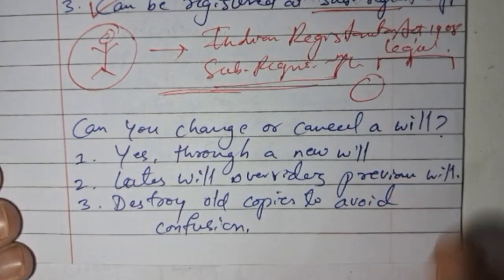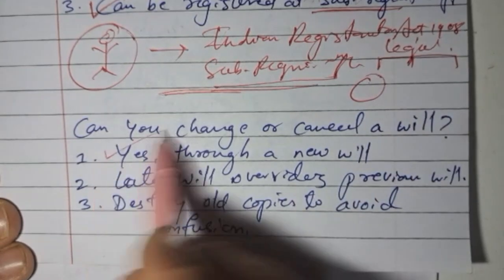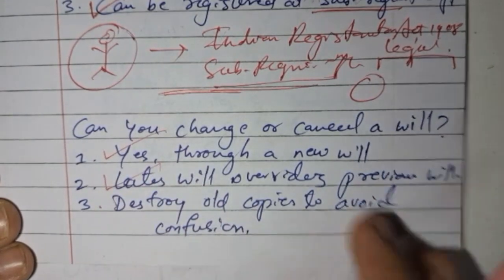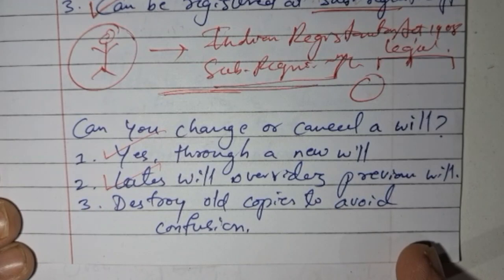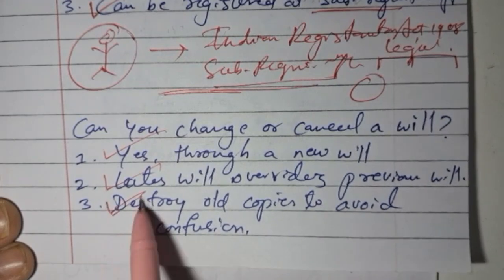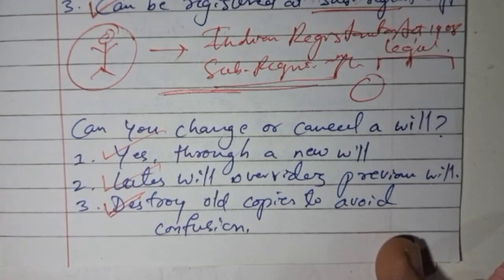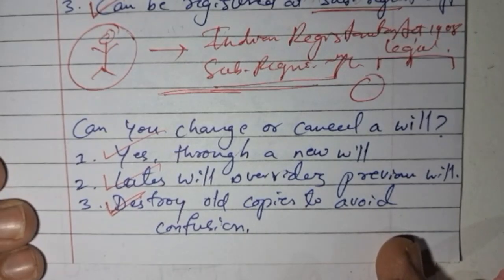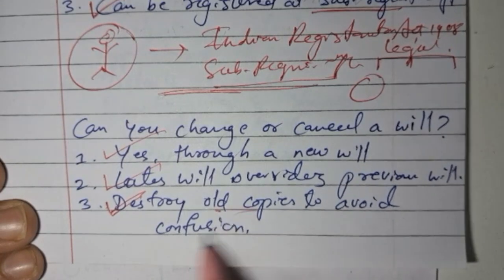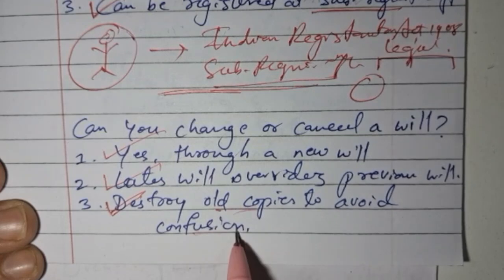For example, if there is a will which has already been written, you need to write a latest will which is going to override the previous one, and also you need to make sure to destroy the old copies. If somebody has given a copy to any executor, that copy also needs to be taken back and destroyed to avoid future confusion.